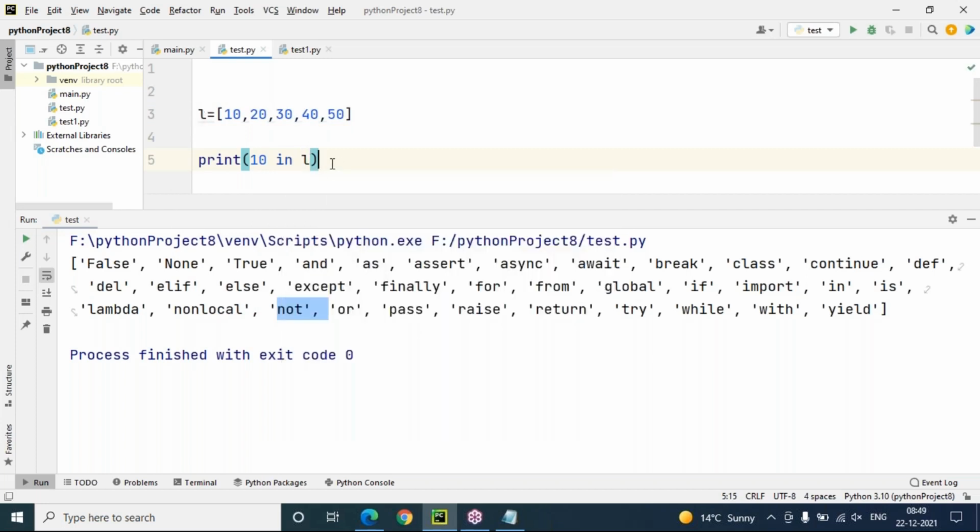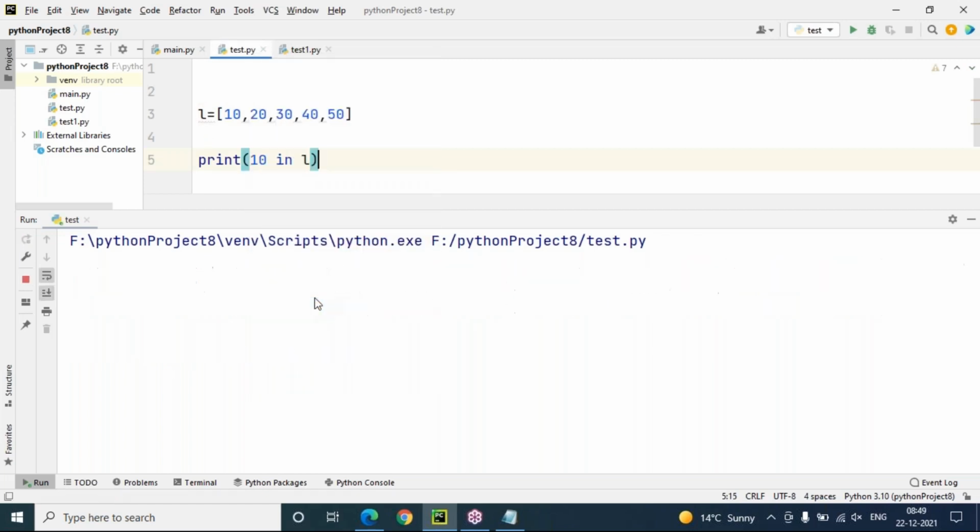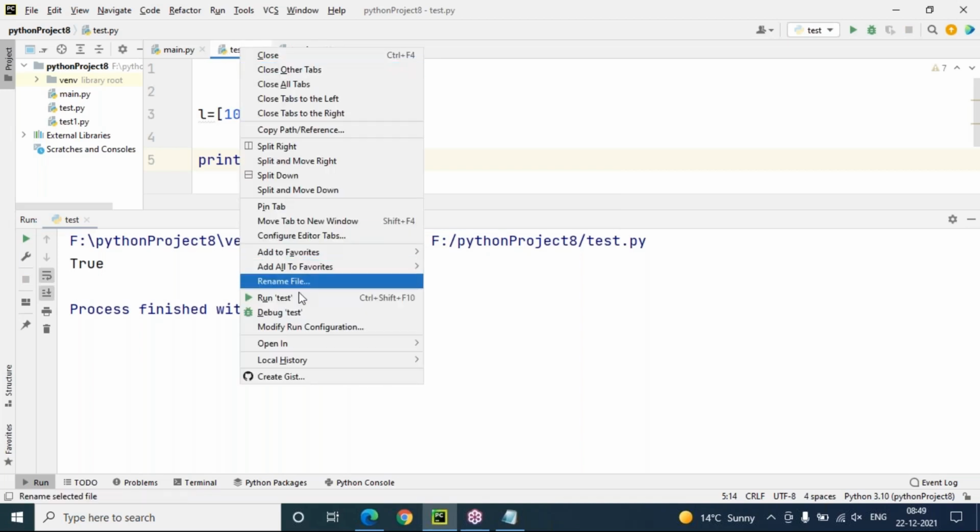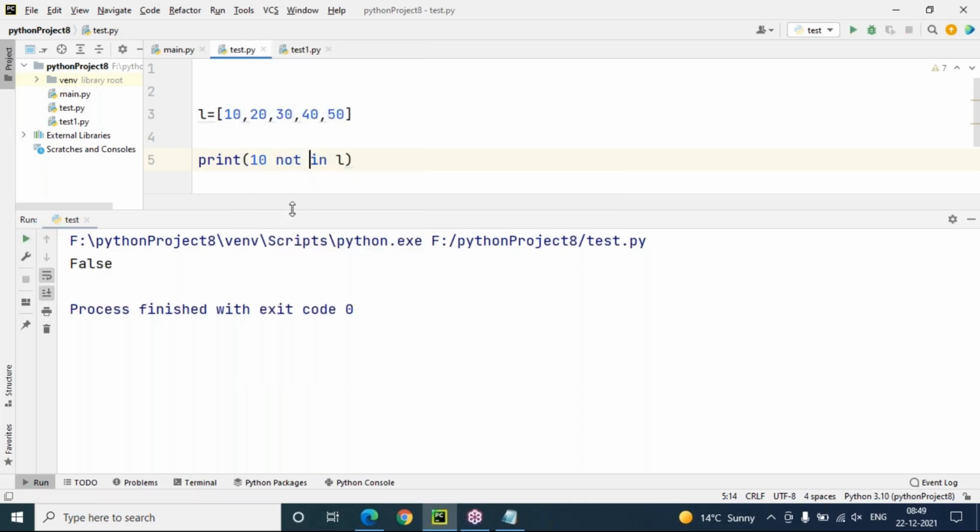This is a membership test for one of the members or values. These are all members of the list, and I'm checking if this member is present in my sequence or not. So 10 in L, yes, 10 is there in L, so it returns true. Suppose I use 10 not in L. No, it is in L, so it returns false.